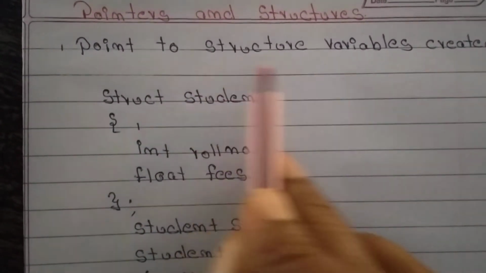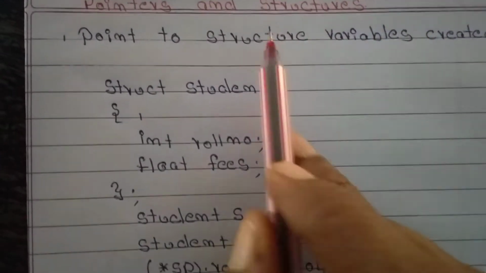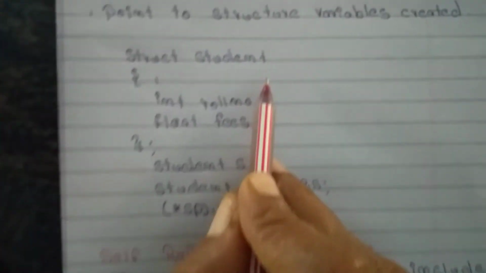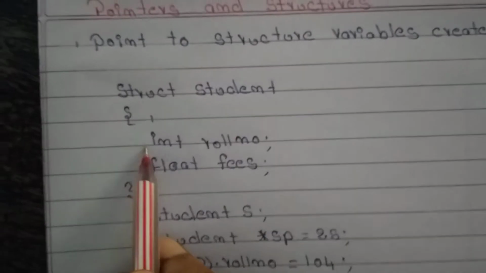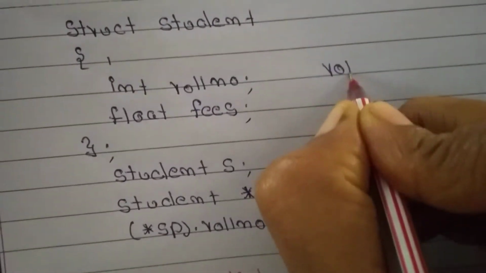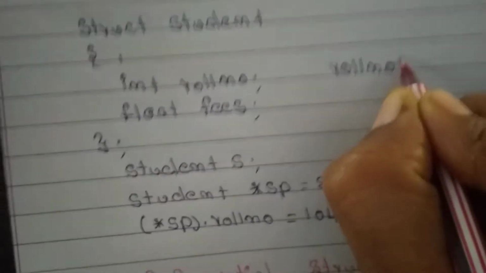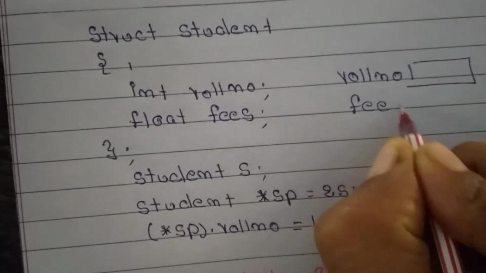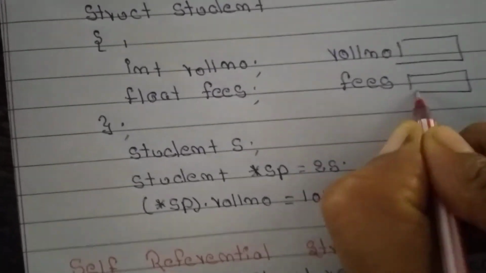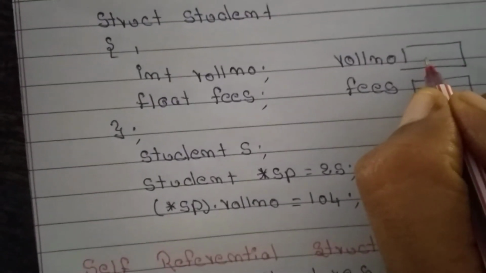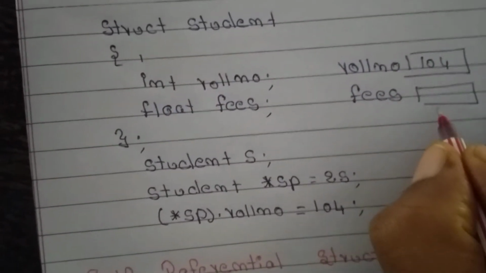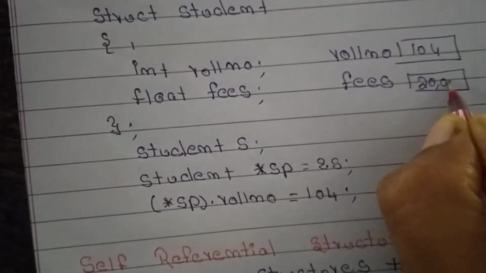Pointer to structure variable created. So for structures we are going to create a pointer. First year we studied struct student. This is a structure. Inside that, one variable is roll number, which is of 2 bytes. Another one is fees, which is of 4 bytes. Roll number is 104. For example, fees is 20,000.